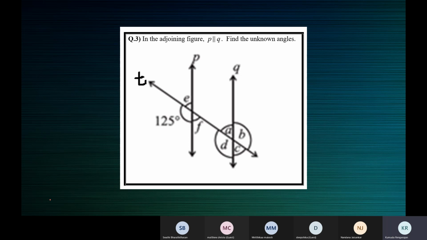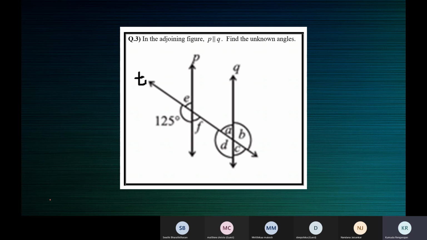So what will you write? What will you write, Swati? Ma'am, 125 plus E is equal to 180, or E plus 125 is equal to 180, and in the bracket we'll write linear pair, ma'am. Very good. Next step, what will you write?